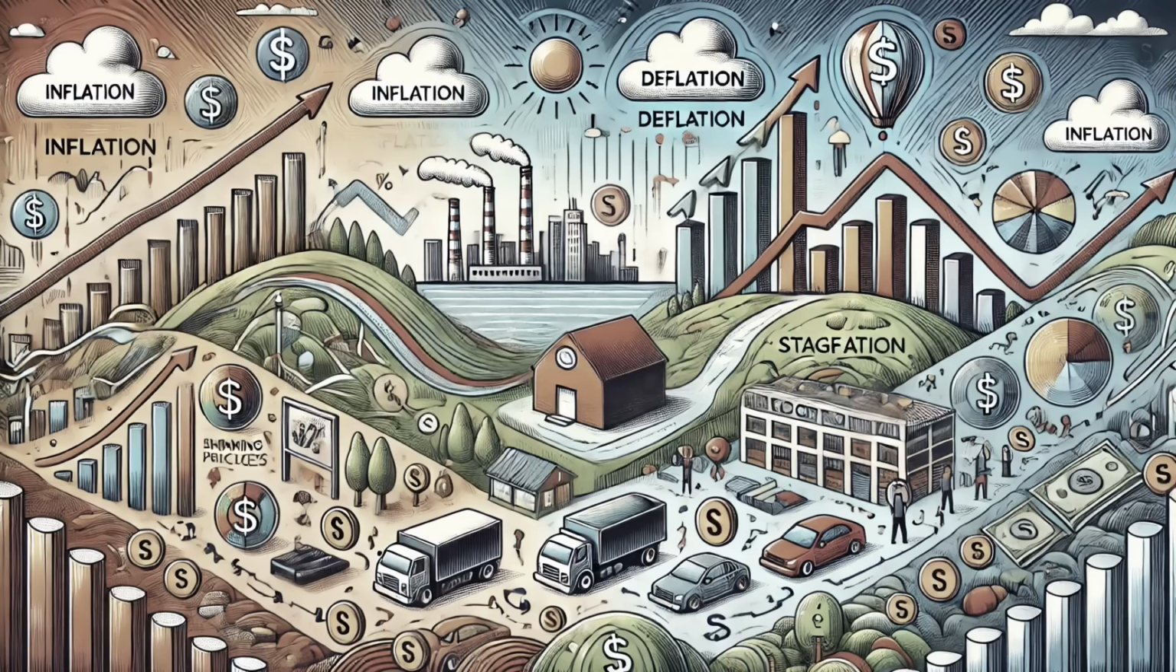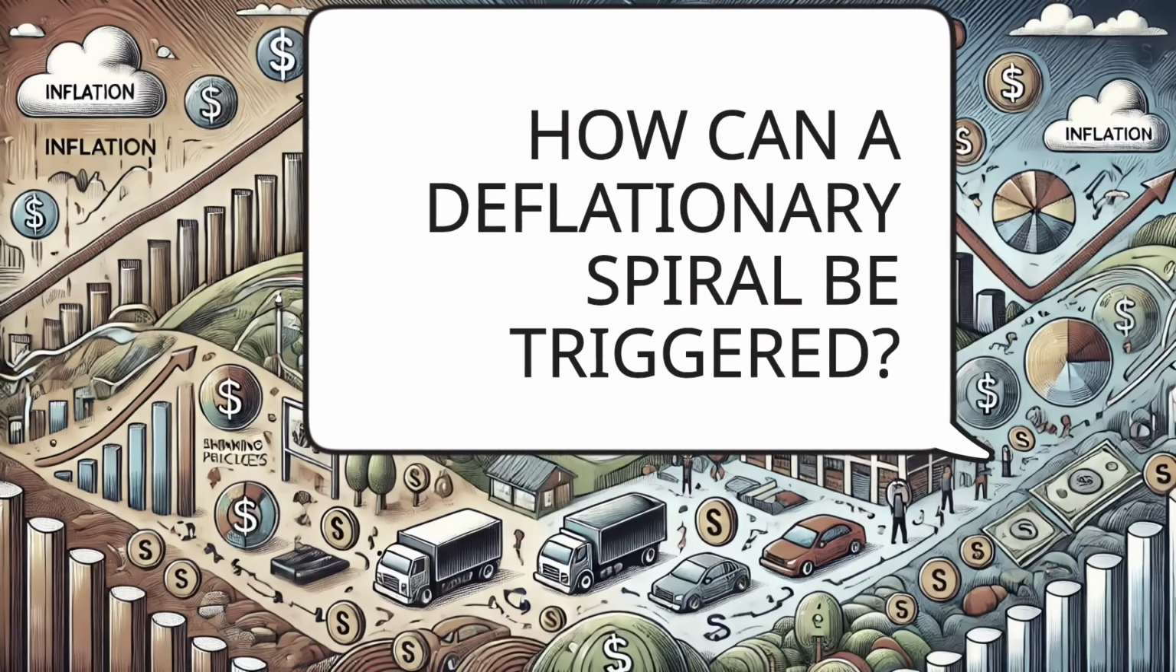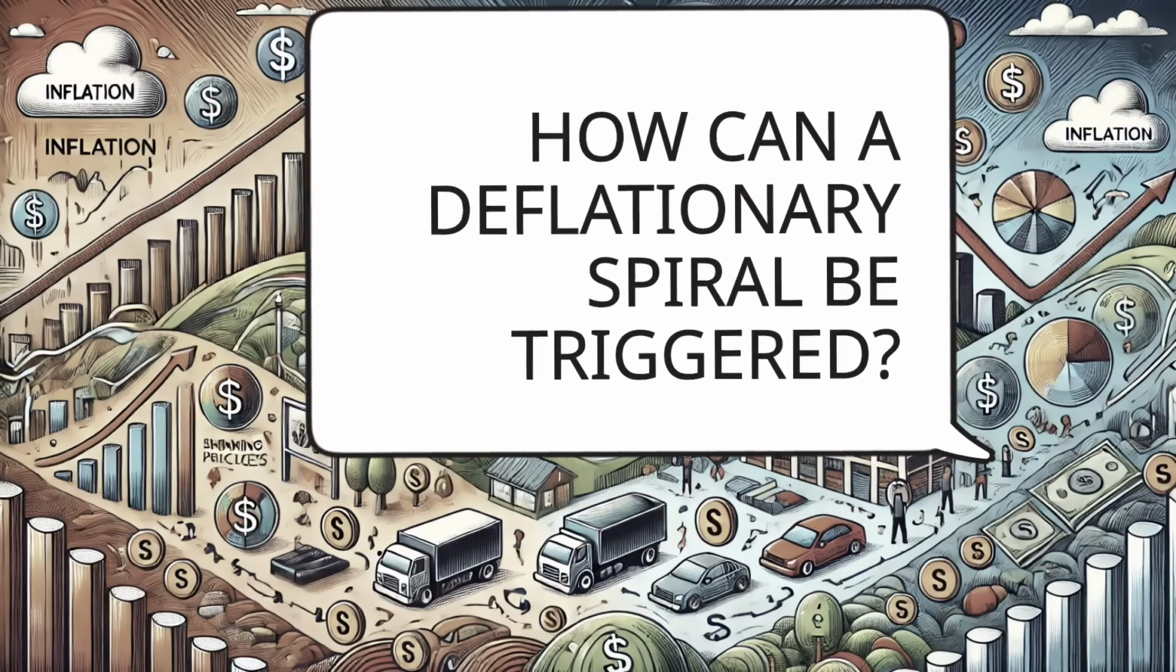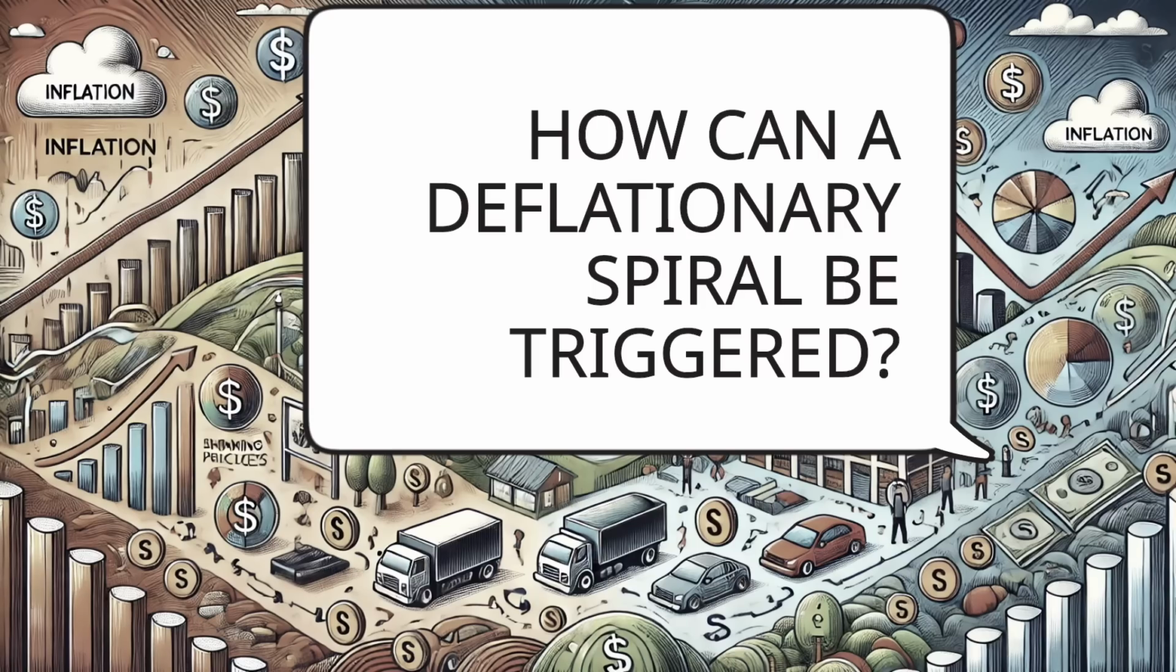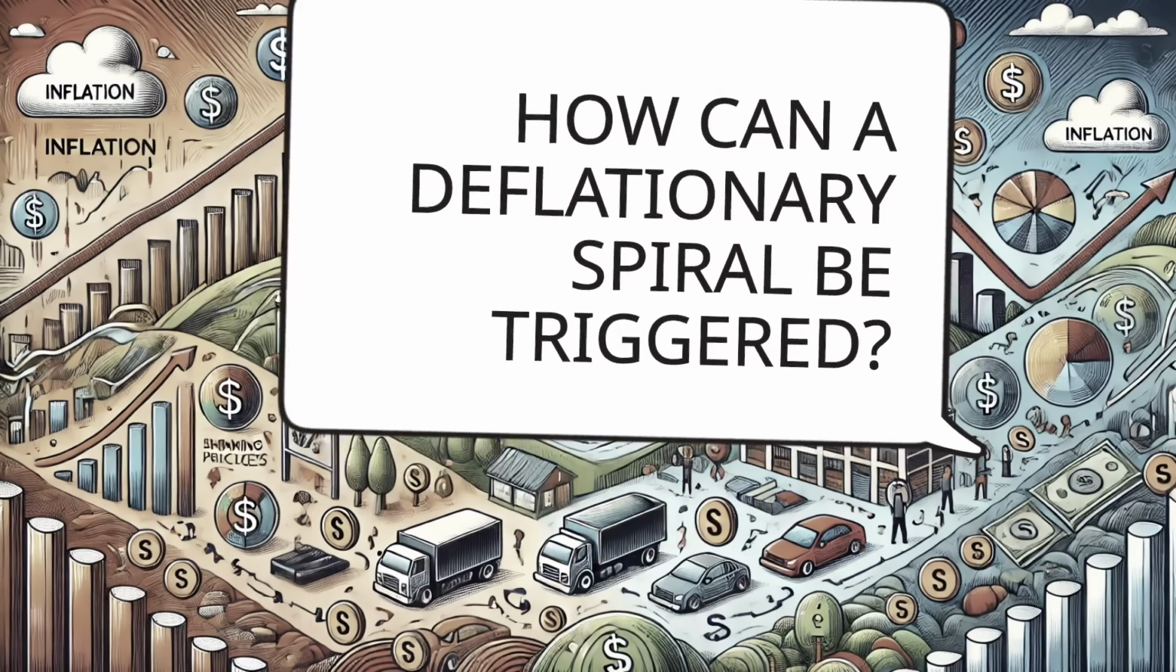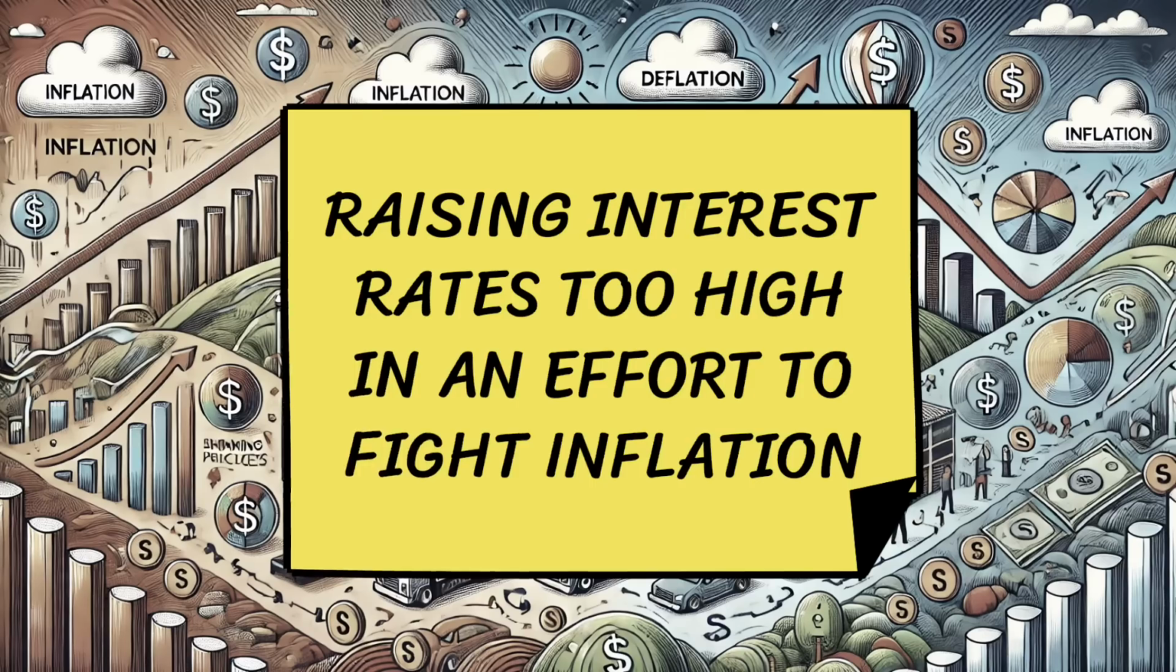halt. How can a deflationary spiral be triggered? A deflationary spiral can sometimes be triggered by government efforts to lower prices. Here's how. Raising interest rates.